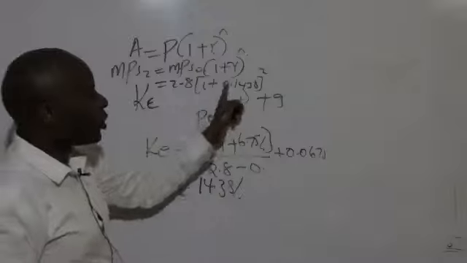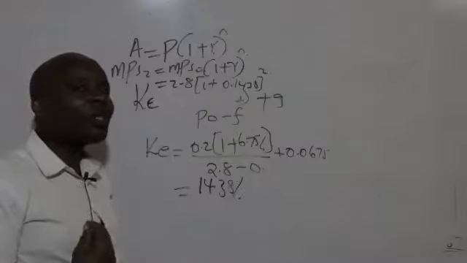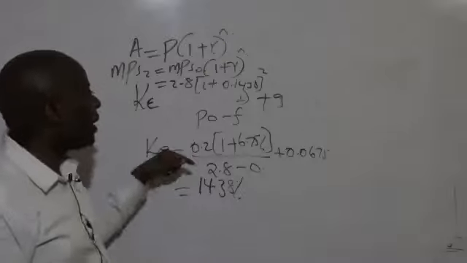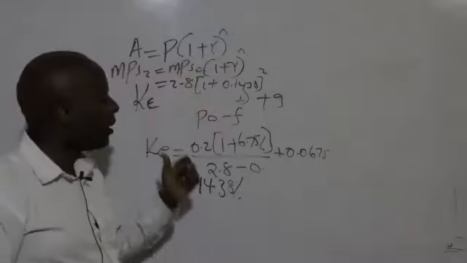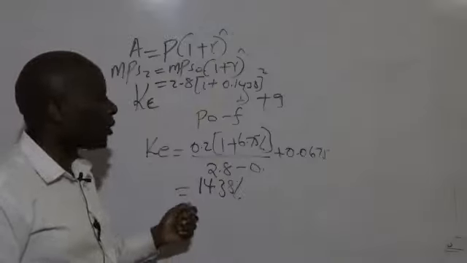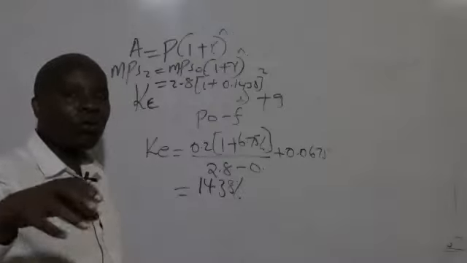Here, I'm so sure so many students will use the growth rate that they got there. But remember that growth rate is the growth rate of dividends. If they asked me the dividend in year whatever, I would have used that particular growth rate. But now here, we are talking about MPS, market price per share, a component of equity holders.